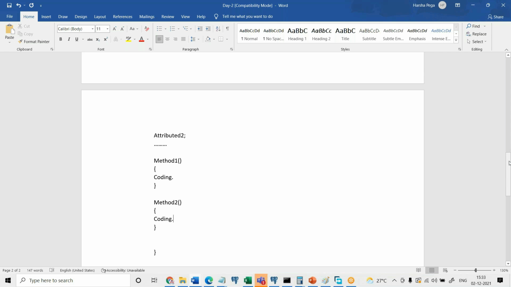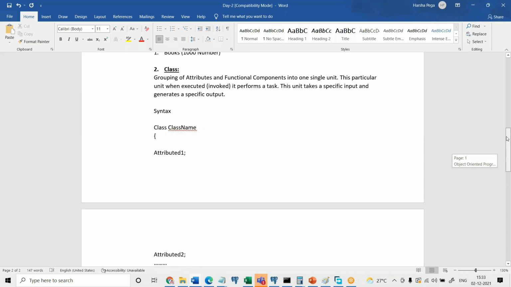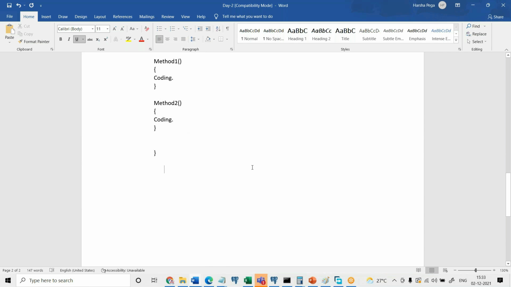Now the same book-making machine, whatever I have told, if I wanted to define it in the programming language, how would I define it? As per the book-making machine, what is the class name? Book-making machine, that is the name of the class. I'll open it and close it. I'm not going to write any methods like public static void main now. I'll tell you later. So now tell me about the attributes.